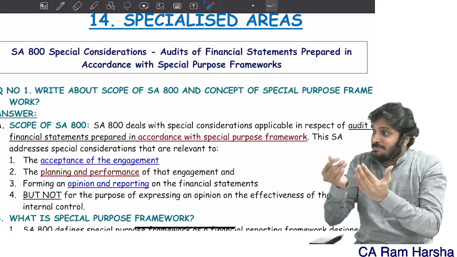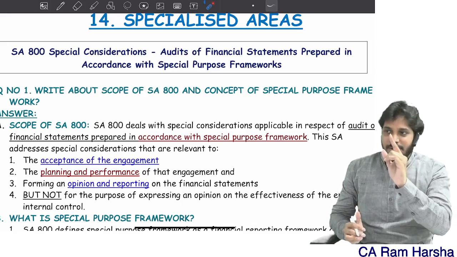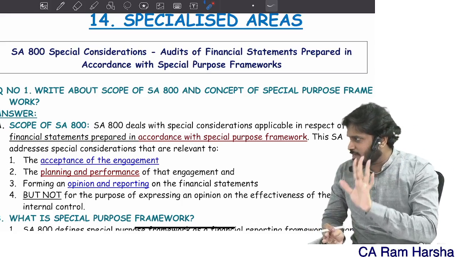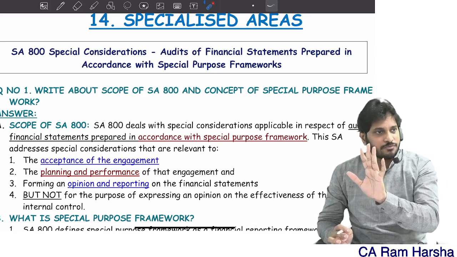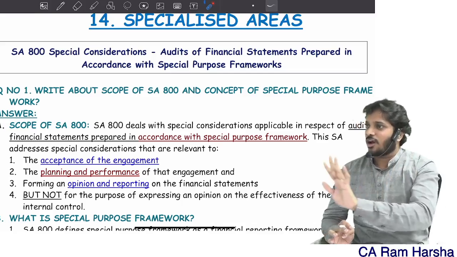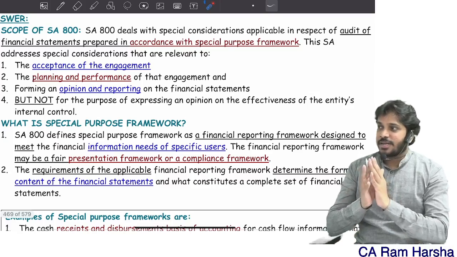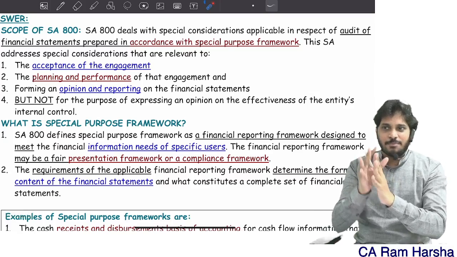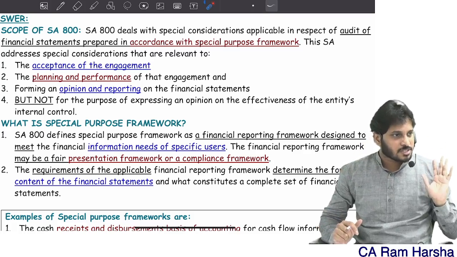That flexibility of deviation is permitted in which framework? Fair presentation framework. In a fair presentation, we are deviating to achieve fair presentation. Ultimately, only to achieve fair presentation are we deviating, not for some other purpose. Clear? So, for compliance framework, one of the best examples is special purpose frameworks. These are all best examples of compliance frameworks, special purpose frameworks.